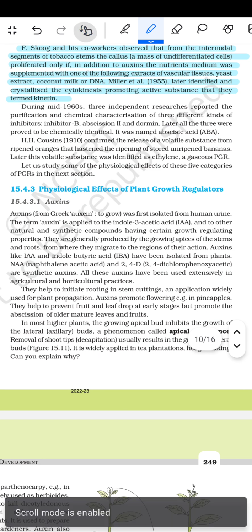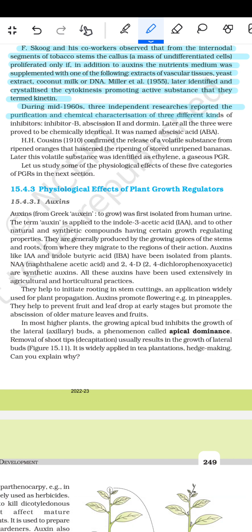Then, during the mid-1960s, three independent researchers reported the purification and chemical characterization of three different kinds of inhibitors: inhibitor B, abscission II, and dormin. Later, all three were proved to be chemically identical. It was named abscisic acid.